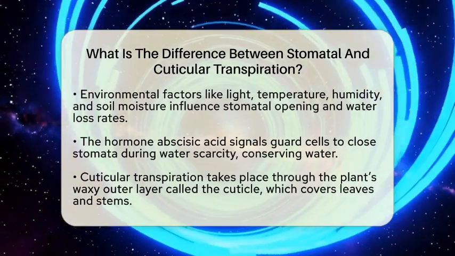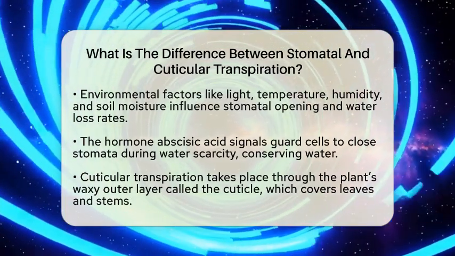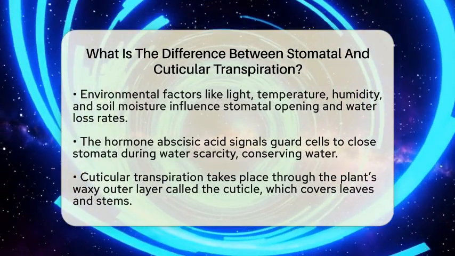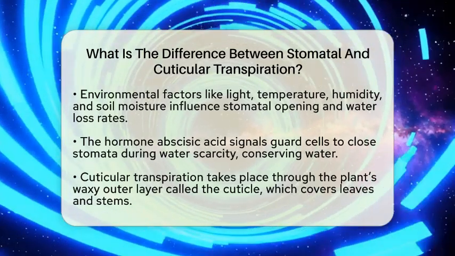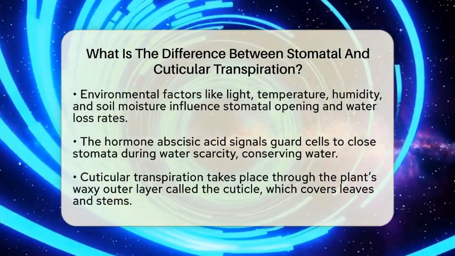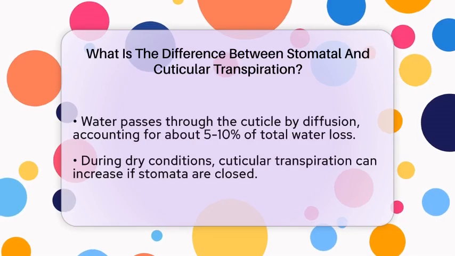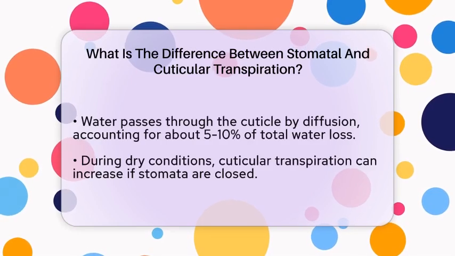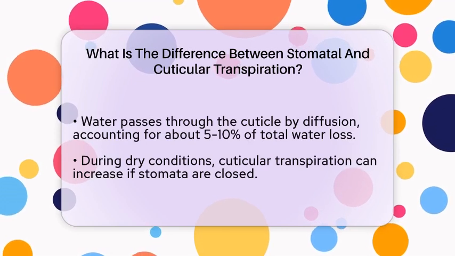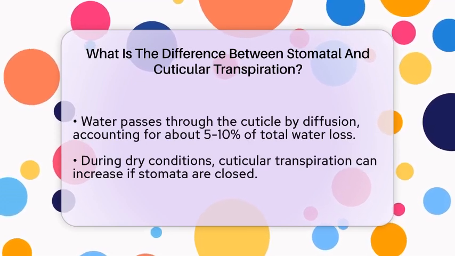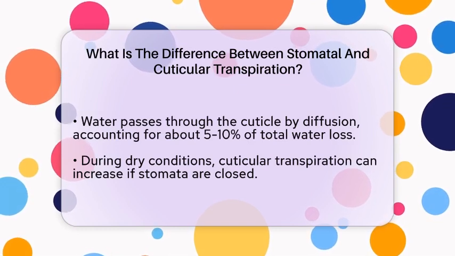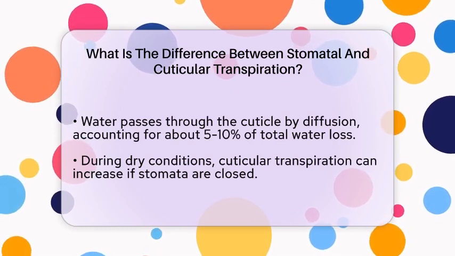On the other hand, cuticular transpiration happens through the plant's outer waxy layer called the cuticle. This layer covers the leaves and stems and acts like a waterproof shield. Unlike stomata, the cuticle has no openings, so water vapor passes through it by diffusion. This process accounts for only about 5 to 10% of total water loss, but it can increase during dry conditions when stomata are closed. The cuticle's waxy nature makes it a passive barrier.